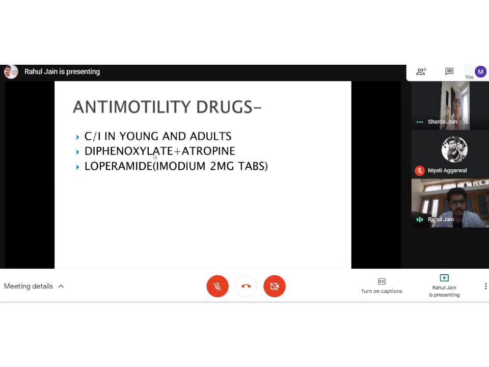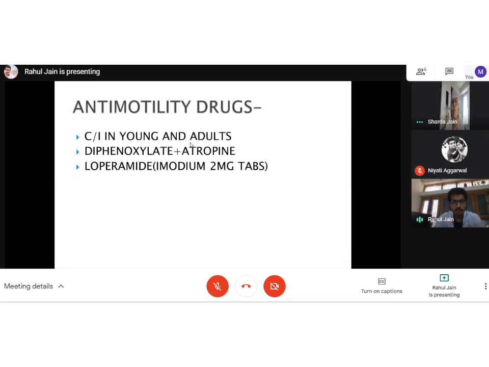And then another drug, it's a... You wrote that loperamide is contraindicated in young adults? No. Not young, it's young and elderly. It's young and elderly. Loperamide not to be given. Yes, loperamide not to be given.